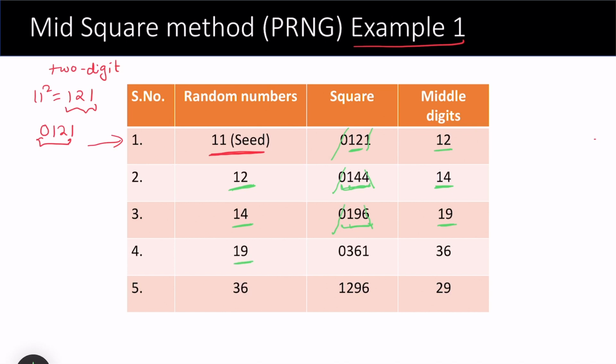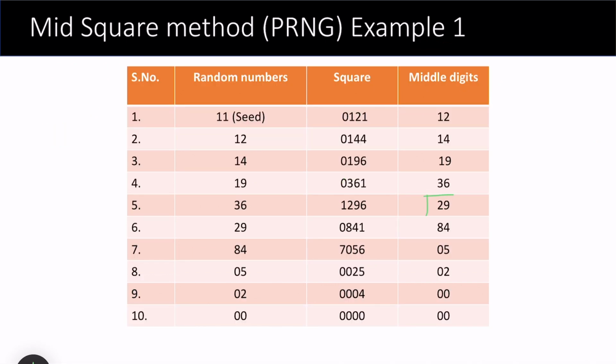This is the next seed. 19 squared gives you 361, attach a 0, discard the first and the last digit, you get 36. 36 squared is 1296. Now there are 4 digits and we don't have to add a 0. Discard the first and last digit, so you get 29. This way, these are the random numbers that we are generating.